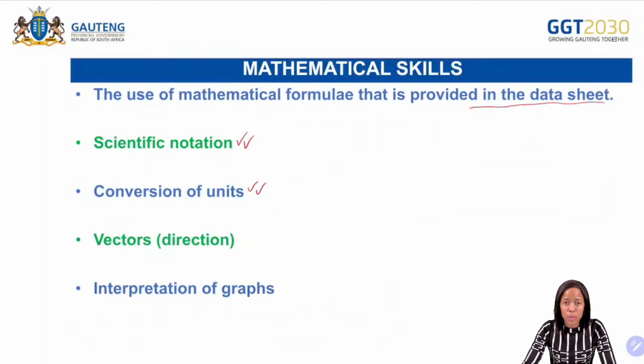And then whenever we have vectors, remember, when we speak about vectors, we're speaking about a physical quantity which has magnitude and direction. Okay, so remember the word magnitude is the size. And then the direction is whether the object is moving to the right or to the left. That will be our direction there. Next one, we have the interpretation of the graphs.